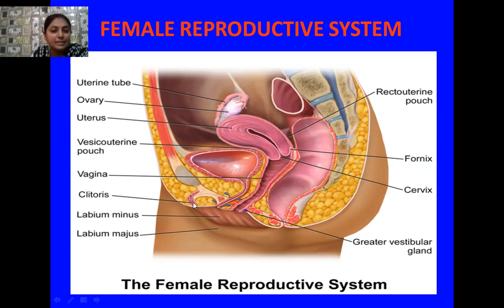Then the clitoris is a small tiny organ present in the female body, and here we also see the female external genitalia such as labia minora and labia majora. Okay, students, besides this, we have the cervix, which is the opening of the uterus into the vagina. So let us study the female reproductive system in detail.